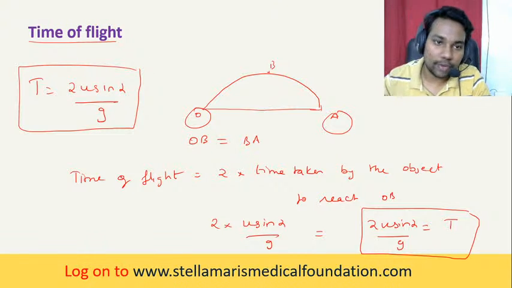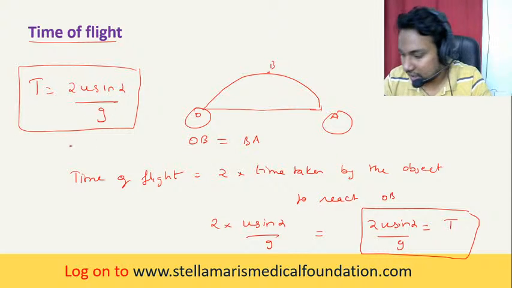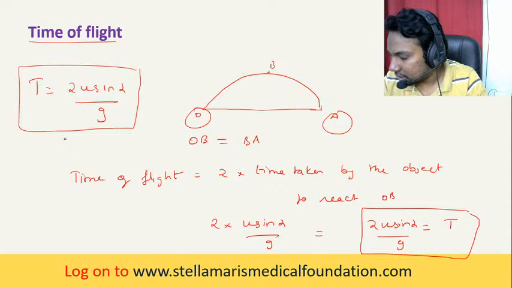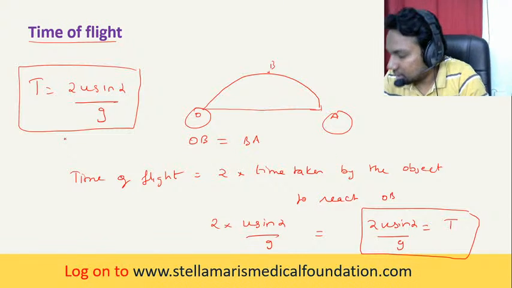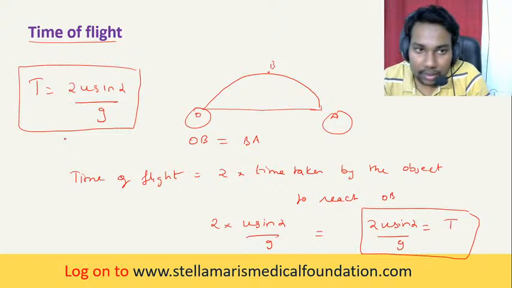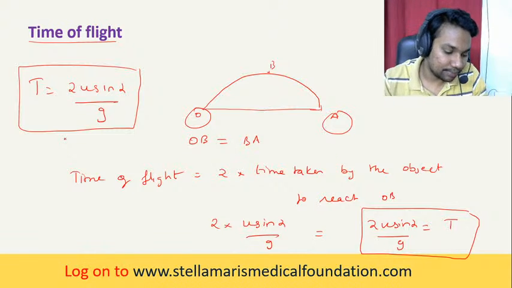So what is the time of flight formula? Time of flight T is equal to 2u sine alpha by g. Thank you, Kanishka. Padma Krishnan, thank you. What about Joel Samraj? So you guys clear with this? Time of flight T is equal to 2u sine alpha by g. Okay,